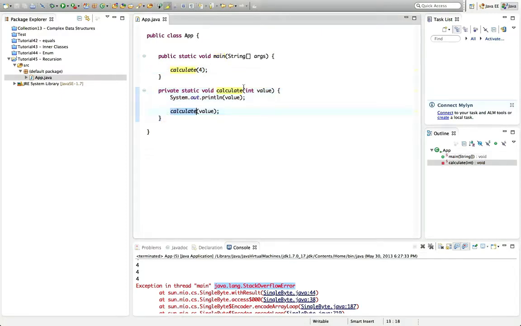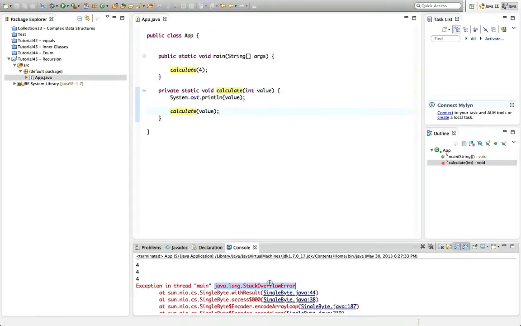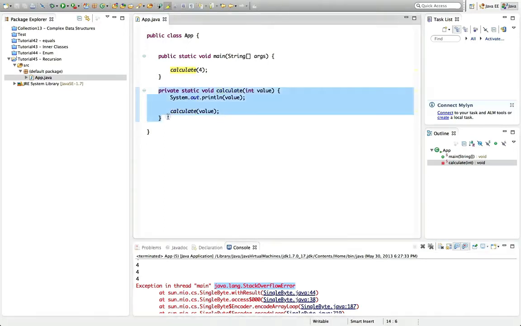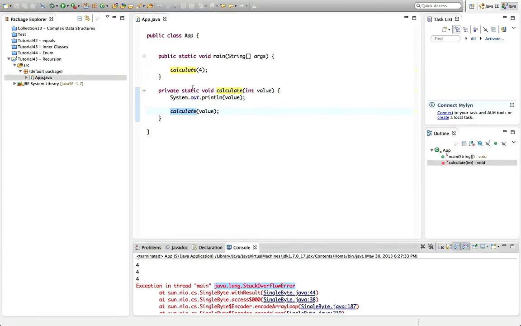We've called this within this. This calls this, which is this, and it's calling itself again. And it kind of goes round and round in an infinite recursive loop until we get this Stack Overflow error. So that's no good. But this is legitimate if we provide some way for this method to stop calling itself at some point. So a problem with recursion, and a reason why it's not advisable to use it too much, is precisely the danger of Stack Overflow errors.